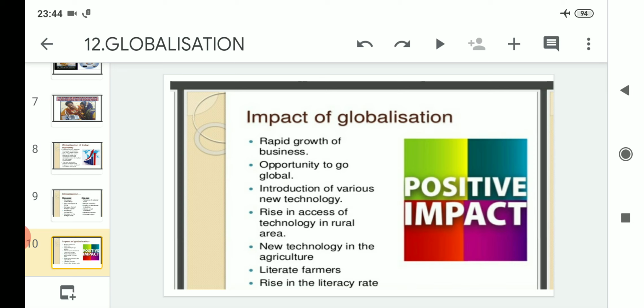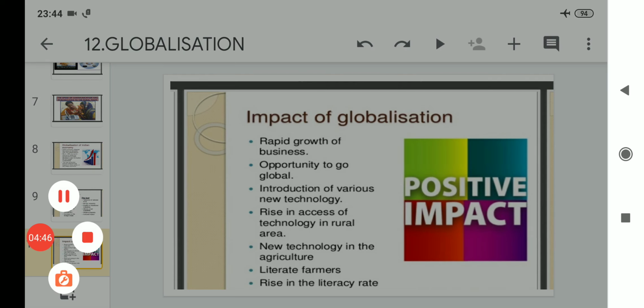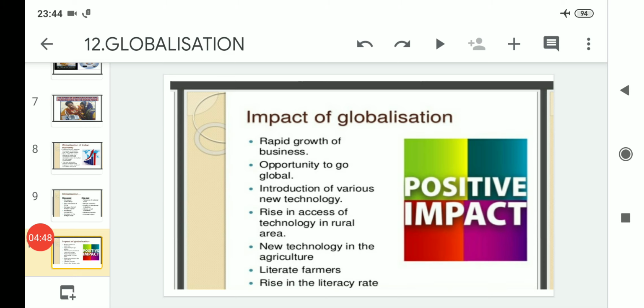Now moving on to some more positive impacts of globalization: it has brought rapid growth of business. That means it has led to the rapid growth of business everywhere, wherever the process of globalization has reached in the world. Then, the opportunity to go global. That means due to the globalization process, anyone can reach anywhere, and this is only possible due to the concept of globalization.